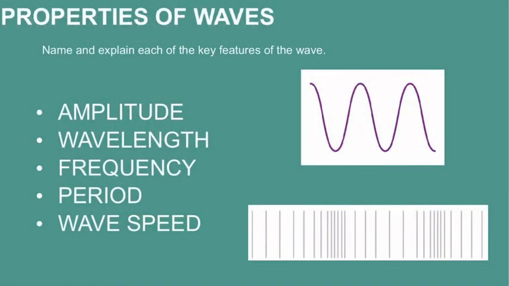Okay, so for the second part of this video, we're going to be talking about the properties of waves, and for that we will be naming and explaining each of the key features of both of our transverse and longitudinal waves. We have 5 key features that we'll mention in this video. That is the amplitude, wavelength, frequency, period, and the wave speed. So let's get into it.